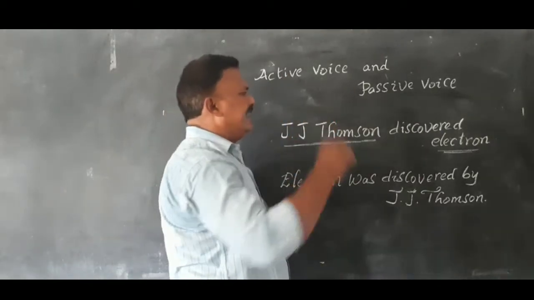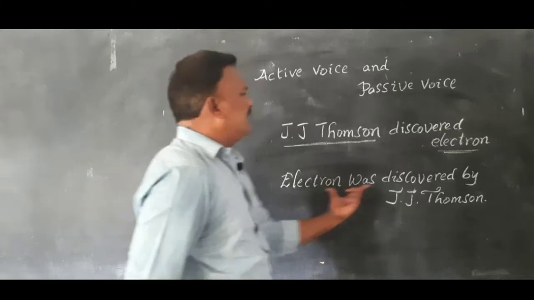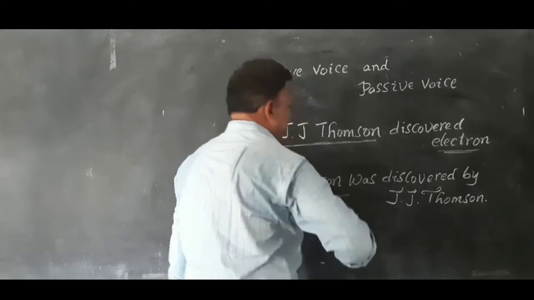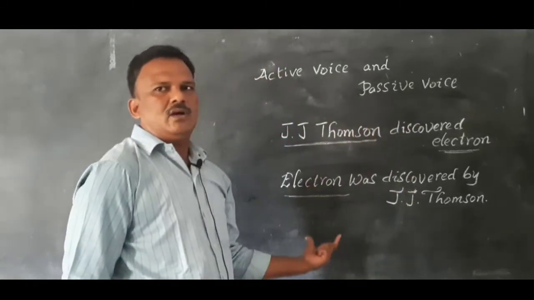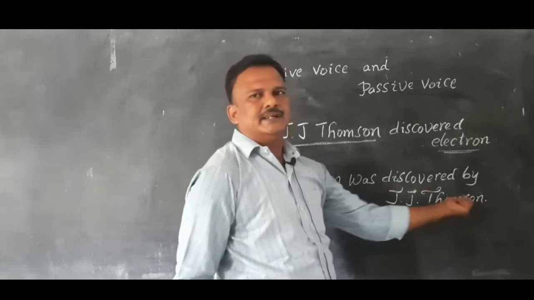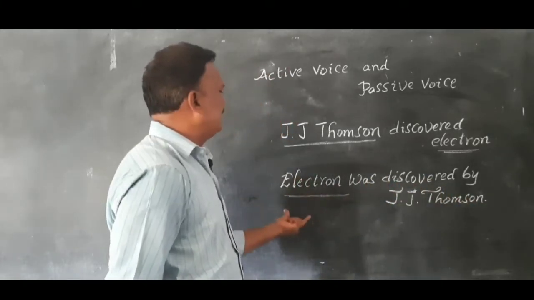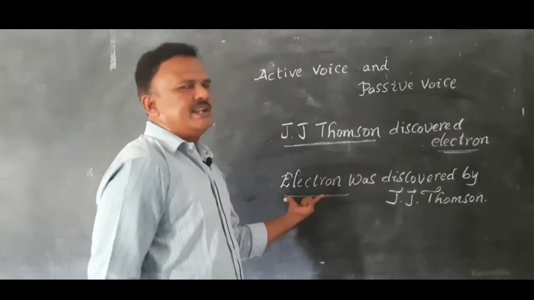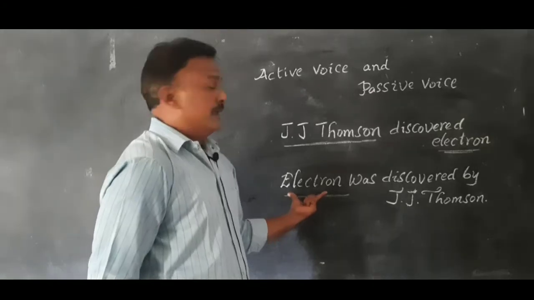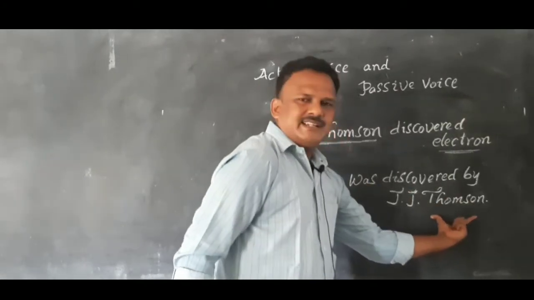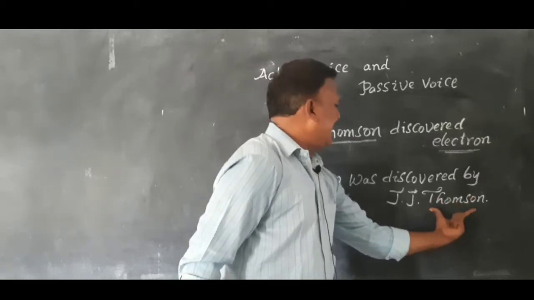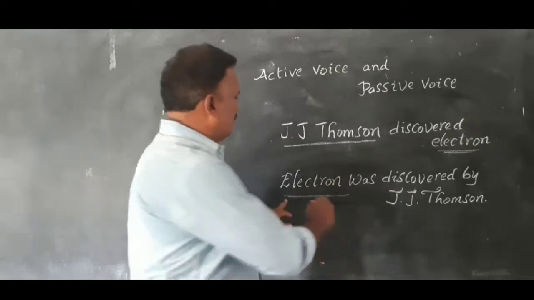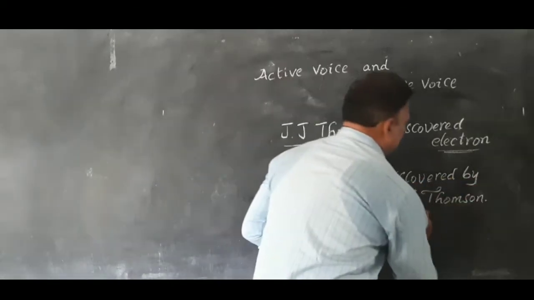But in the second sentence, electron was discovered by J.J. Thomson, electron here is the subject. We are speaking about electron, and from the point of view of electron, electron was discovered, meaning electron is not doing any action. The action is done by the object J.J. Thomson. Because of that action, this electron was discovered, but here electron is the subject, so we have to use electron was discovered by J.J. Thomson.